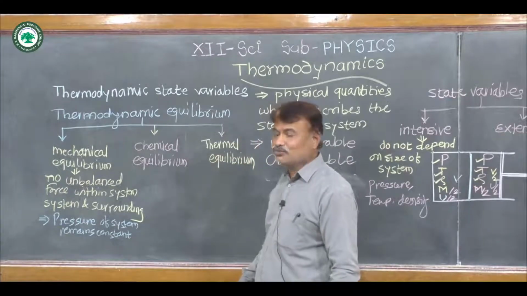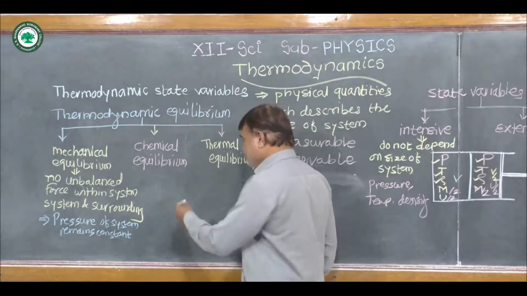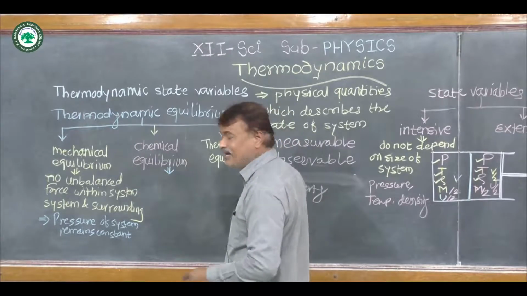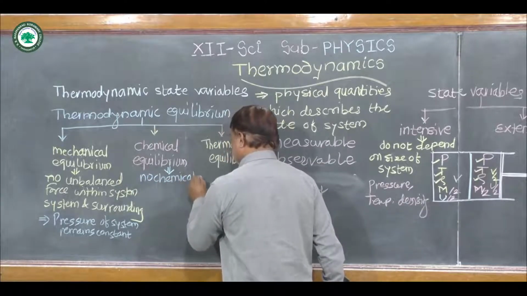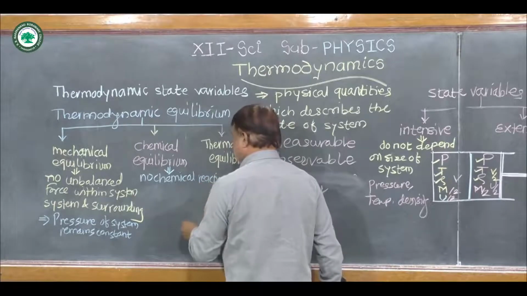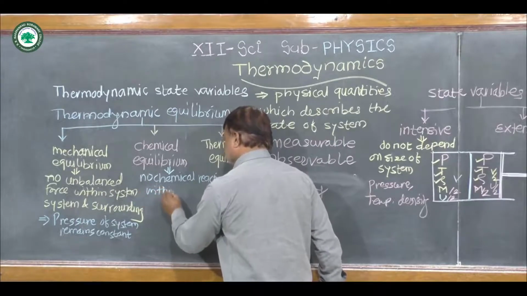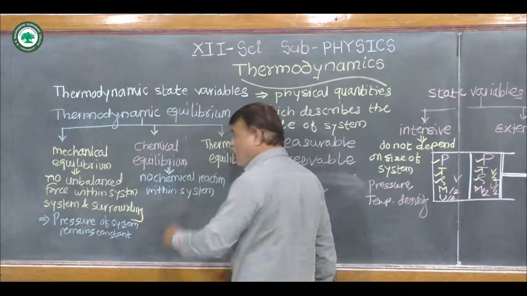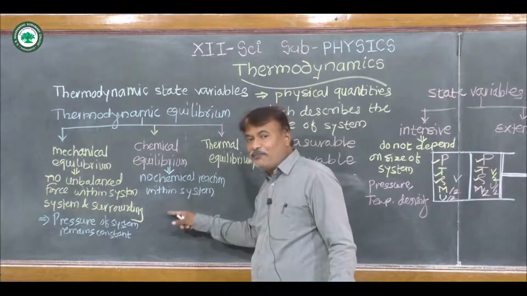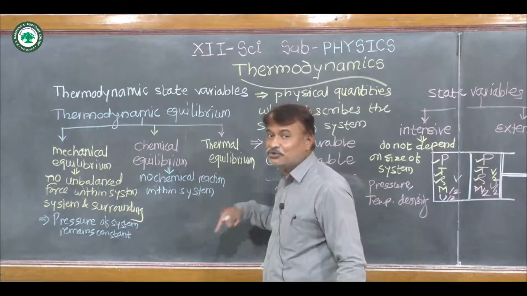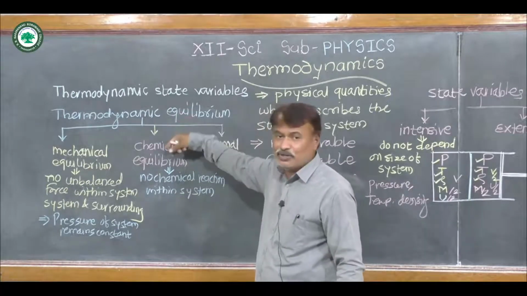Now we have to study about the chemical equilibrium. When there is no chemical reaction within system, or no chemical reaction in one part of system to the other part of system due to diffusion, then such system is said to be in chemical equilibrium.